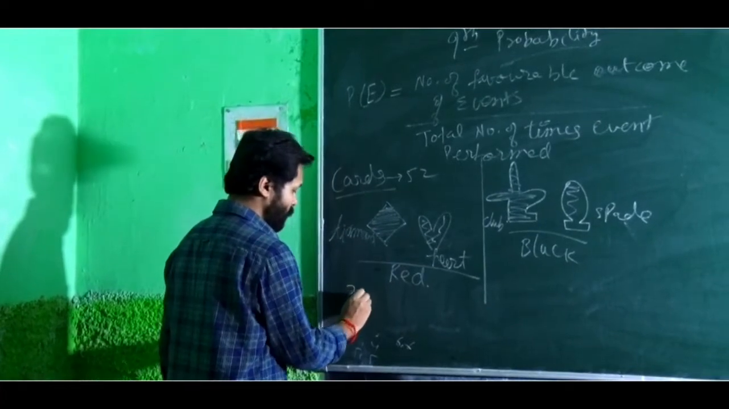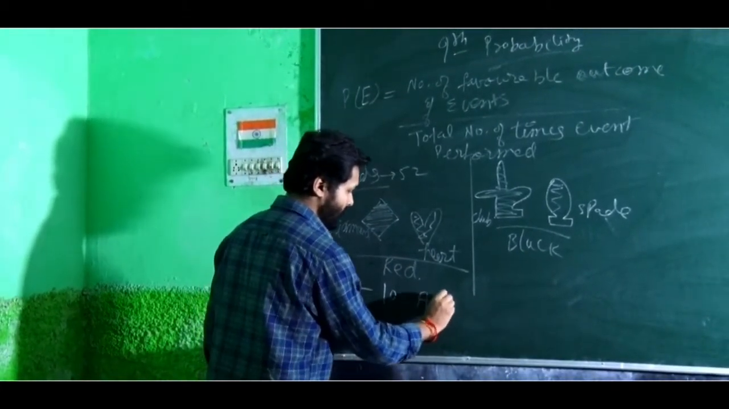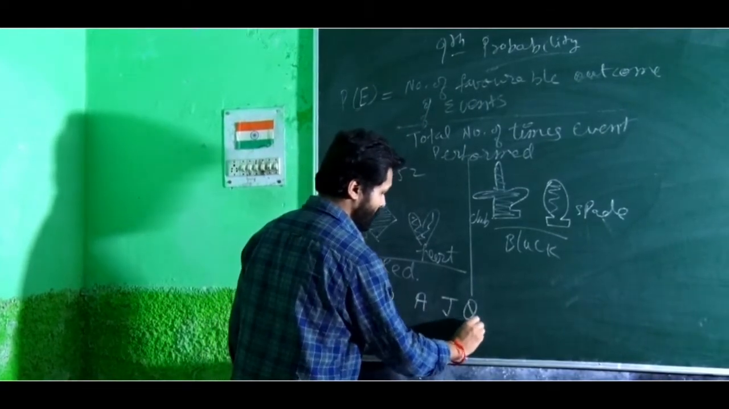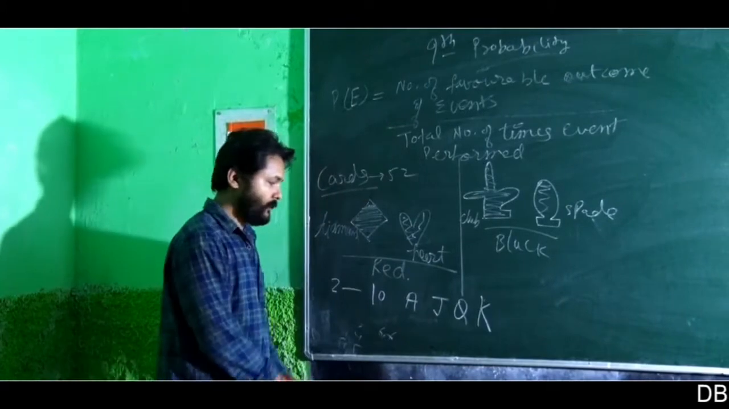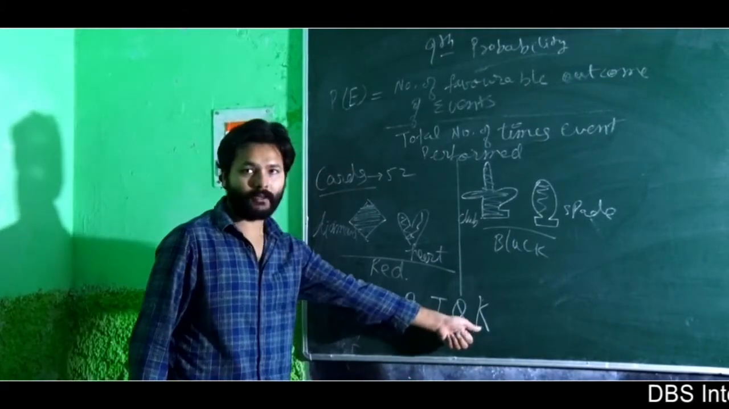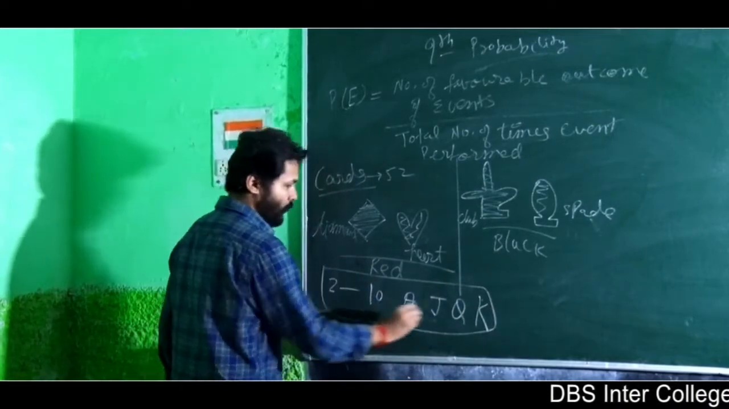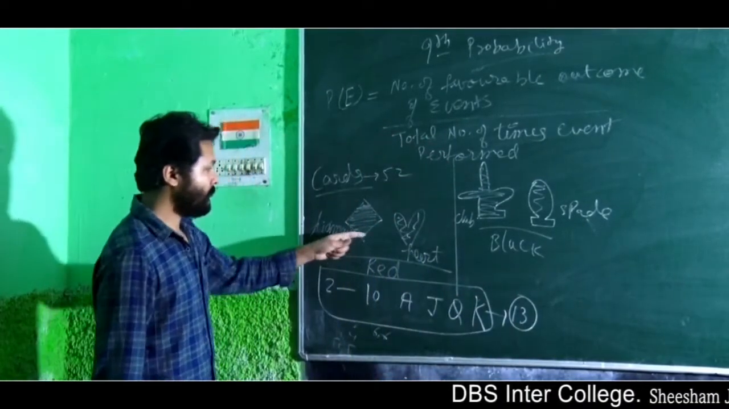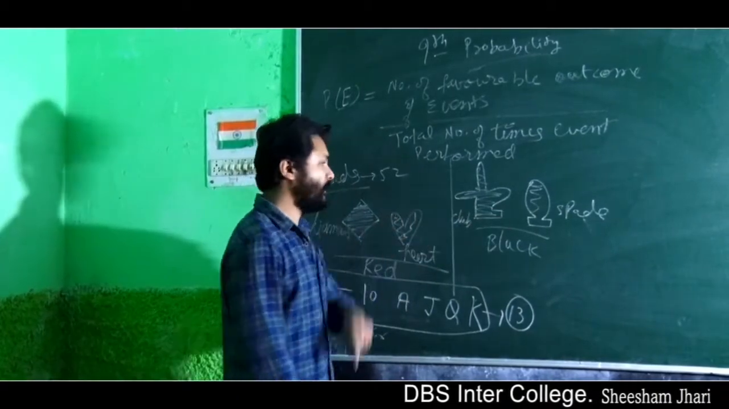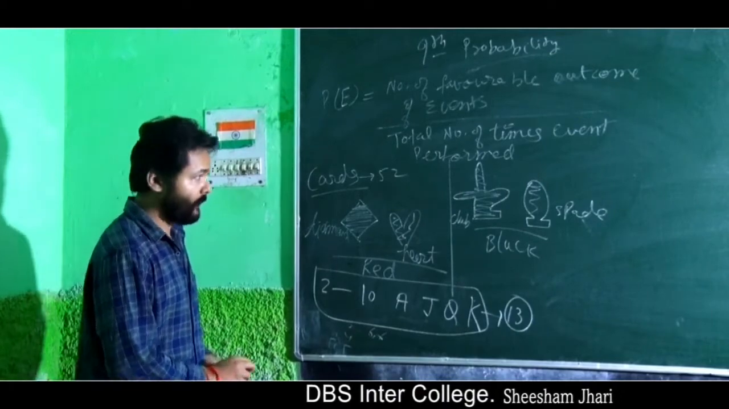Numbers are between 2 to 10 and then there are ace, jack, queen and king. Ace, jack, queen and king. 2 to 10, these are numbers. Total number is 13 in each suit. So 13, 13, 13, 13, total 52. This you should know for solving probability questions.